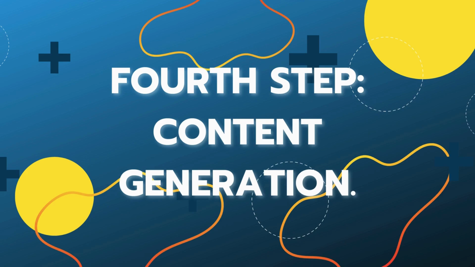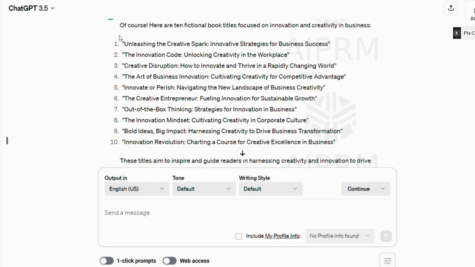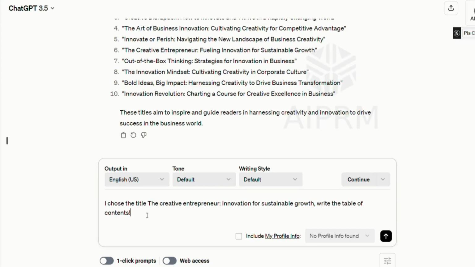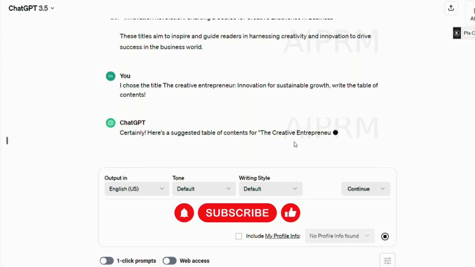Fourth step, content generation. All 10 could be written down because they are very good. I choose the sixth one: The Creative Entrepreneur, Innovation for Sustainable Growth. Fourth prompt. I chose the title The Creative Entrepreneur, Innovation for Sustainable Growth. Write the table of contents. The table of contents is ready.